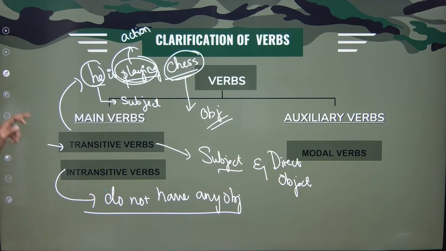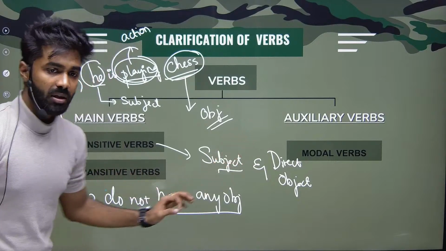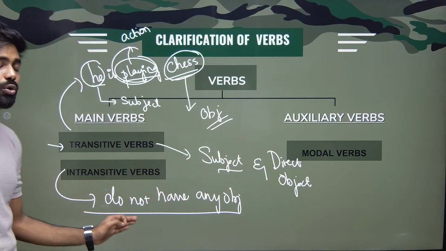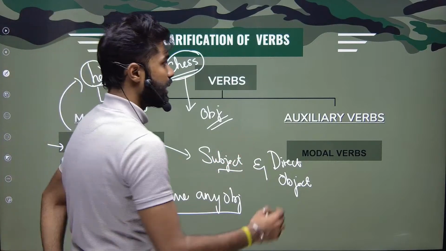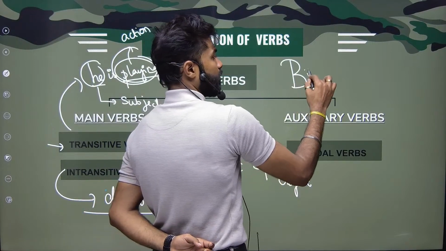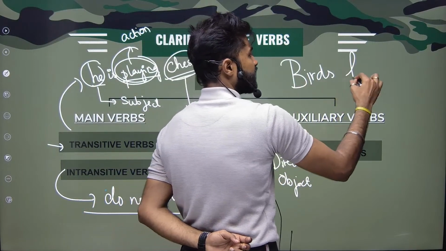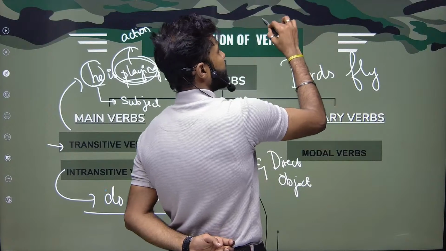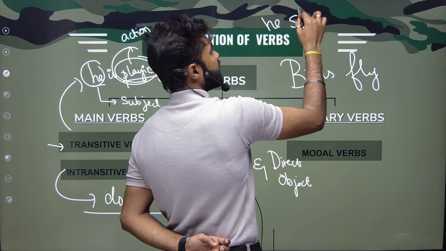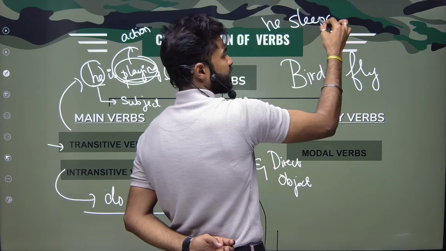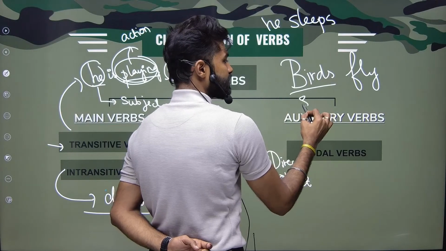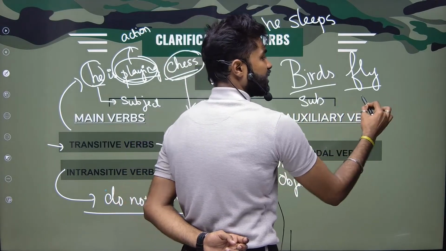Clear? Transitive means subject and there will be an object, whereas intransitive means they do not have any object. For example, birds fly. He sleeps. All right. Birds is my subject. Fly is an action.